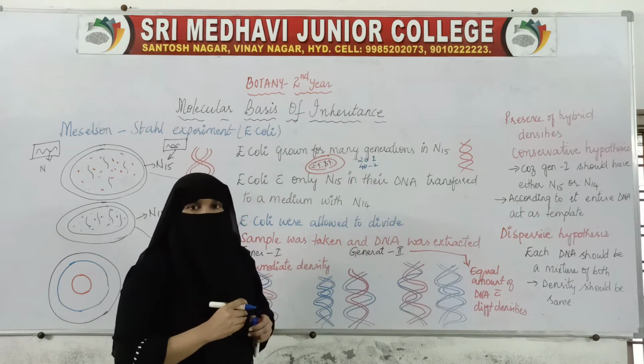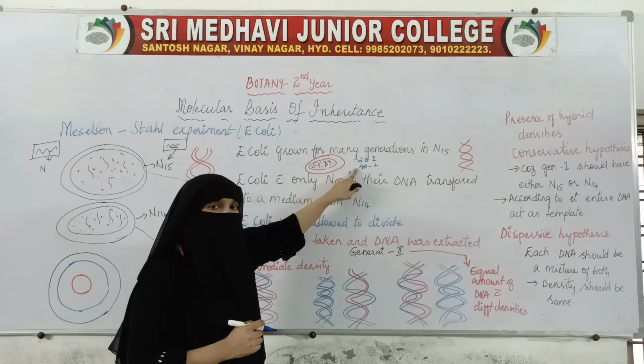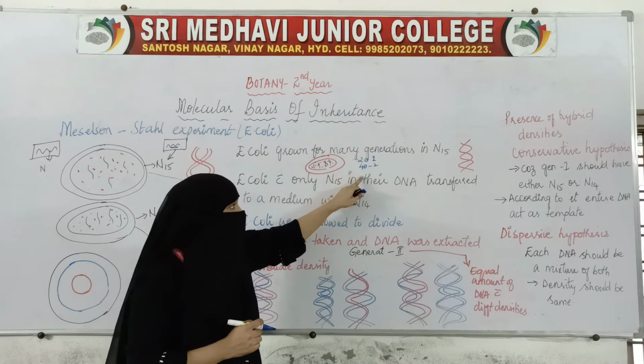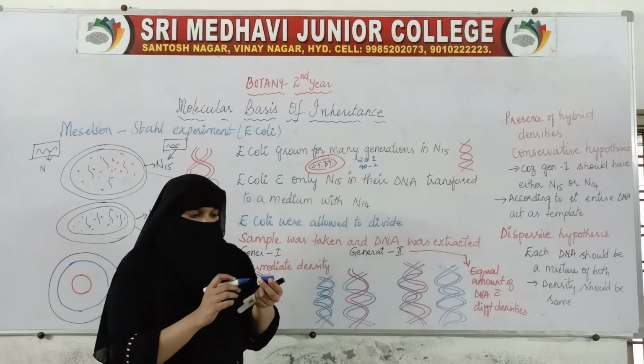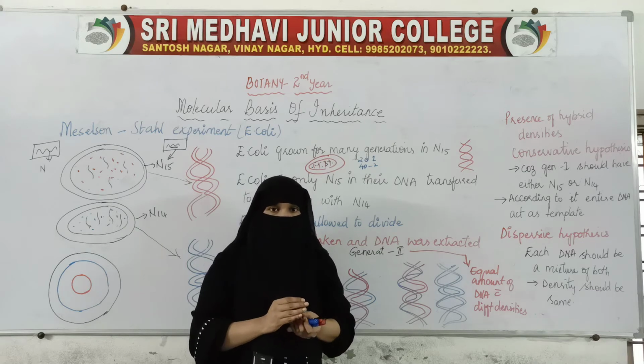After 60 minutes you get the third generation. In 20 minutes you get the first generation, within 40 minutes you get the second generation, and within 60 minutes you get the third generation, because E. coli will take only 20 minutes to divide.